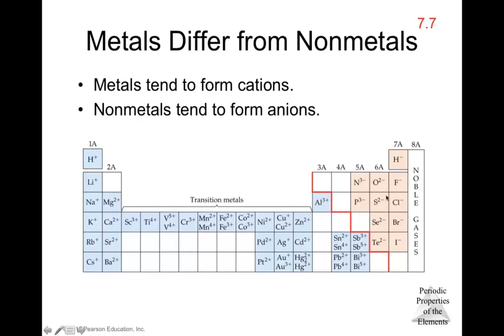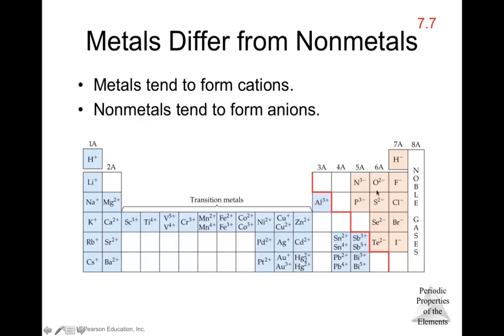In the other way, the nonmetals, for example, the ones in family 7, if they gain just one electron, they will have the configuration of a noble gas. The ones in group 6, if they gain two electrons, will also gain the electron configuration of a noble gas, and as well the family from group 5.